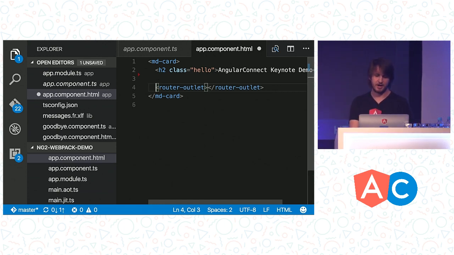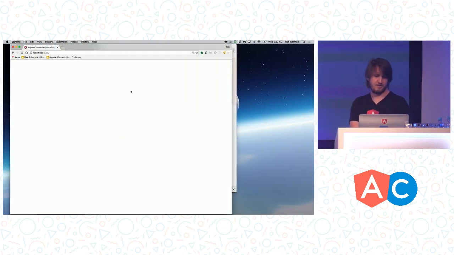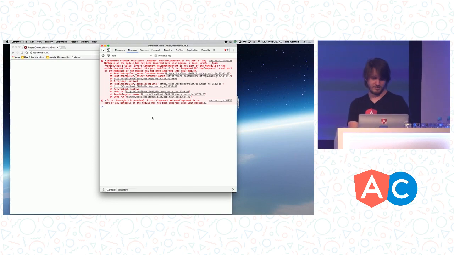The other thing I'm going to add here is a couple of anchors. So we'll add a router link here. So this is the router syntax for adding links. We'll do an empty route, which goes to our welcome, and then we will do a router link, which goes to our goodbye, and we'll say goodbye. Nobody yelled about any errors, so hopefully we will not have an explosion.